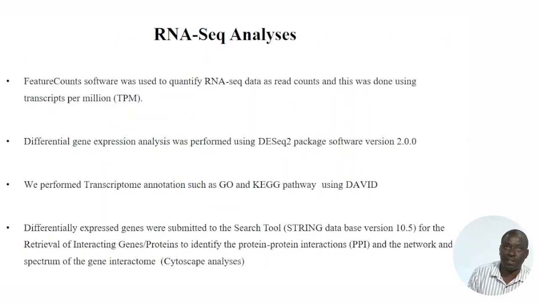In RNA-seq analysis, like I said, featureCounts software was used to quantify RNA-seq data as read counts, and this was done using transcripts per million. Differentially expressed genes were submitted to the STRING database version 10.5 for retrieval of interacting genes to identify protein-to-protein interactions and the network of spectrum of genes.